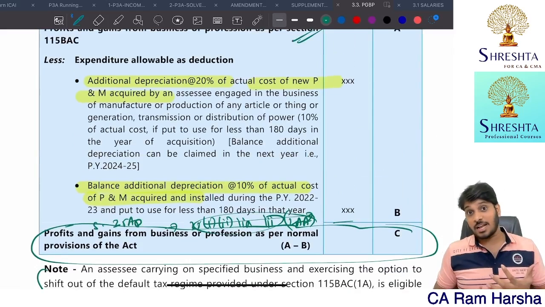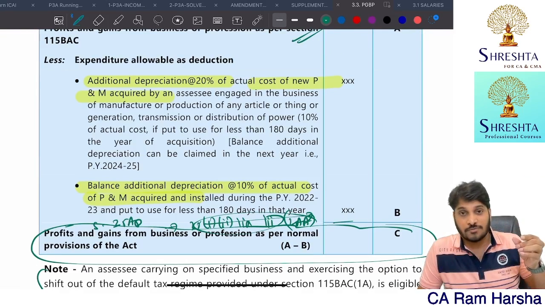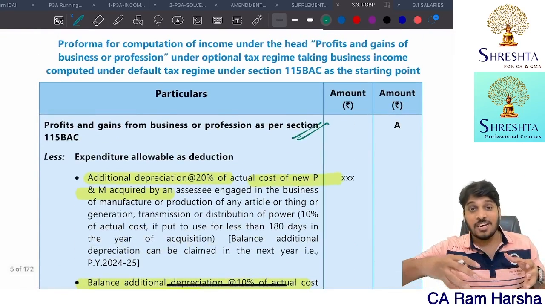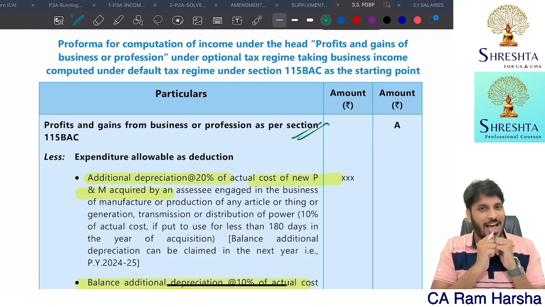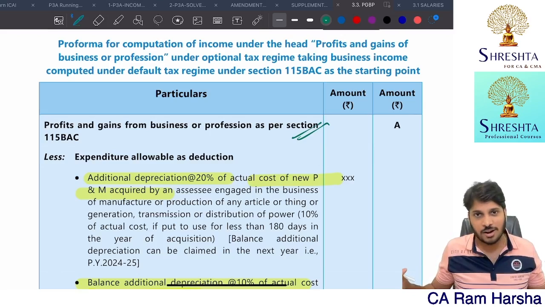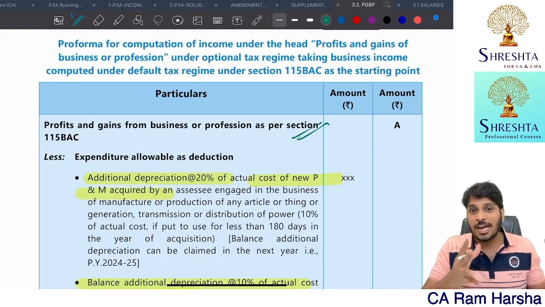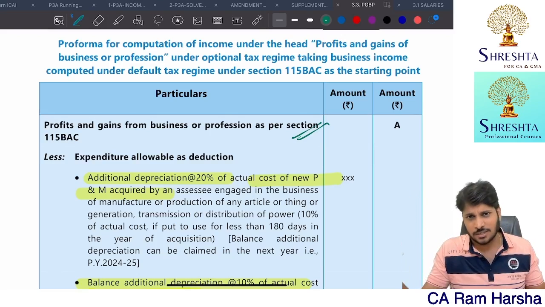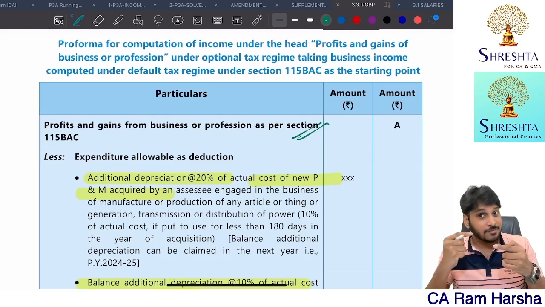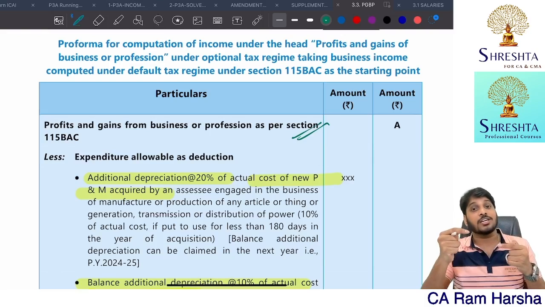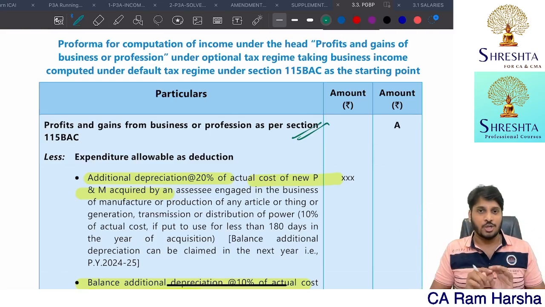Suppose sometimes they'll ask you like this: compute income under normal provisions of tax and derive income under 115BAC. In that case, calculate PGBP profit as usual. How you calculate in heads of income when you're learning, I also explained in the marathon. So calculate PGBP income normally as per that. For that, add back additional depreciation, add back 35AD deduction, add back 35 subsection 1 clause 2 donation, 2A donation, 3 donation, 2AA donation, all that. You will get income from PGBP as per the default tax regime, 115BAC.